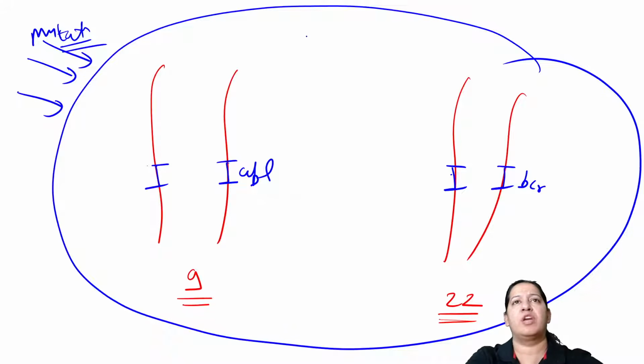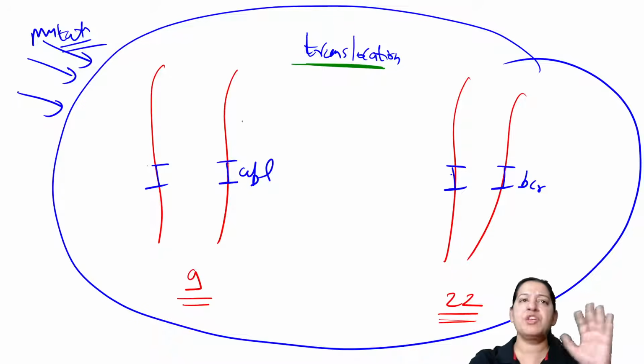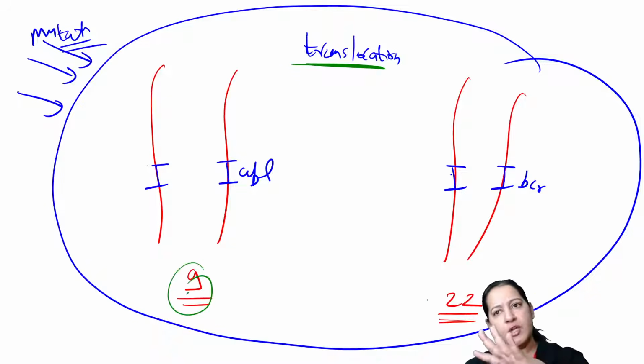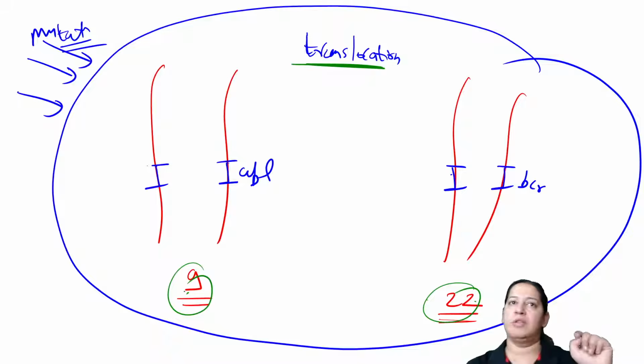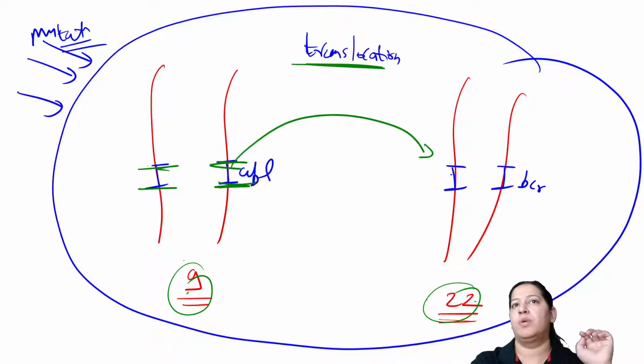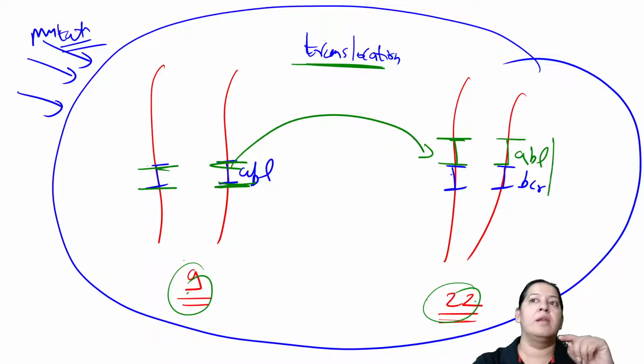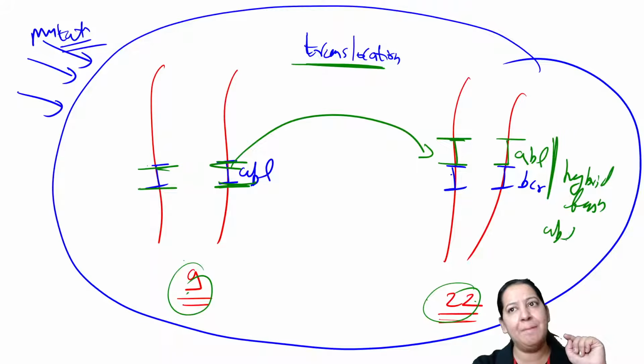Translocation. What do you mean by translocation? In translocation, a gene of chromosome 9 will go to 22. In exchange of it, a part of 22 will come on the 9. So in this translocation, ABL, the gene which is normally present on 9, will go on 22 and bind there. On 22, we already have BCR. So a new gene is formed because of the hybrid of these two genes. Because of the fusion of these two genes, it is known as ABL-BCR fusion gene.